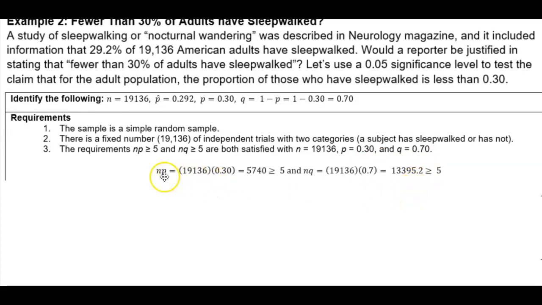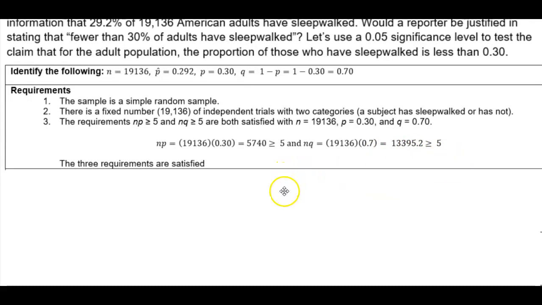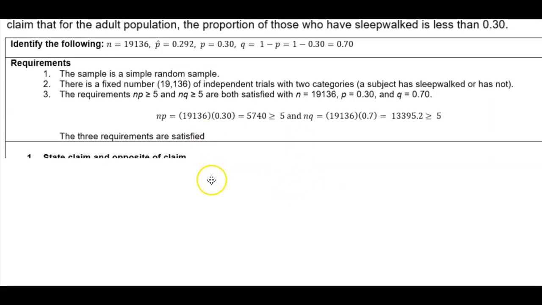Well, if we plug those values in, 19,136 times 0.30 gives us 5,740.8, which is greater than 5. And n times q, 19,136 times 0.7 is equal to 13,395.2, which is also greater than 5. Therefore, the 3 requirements are satisfied. Okay, now we can start.